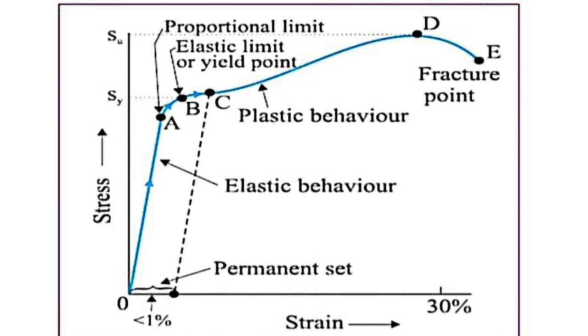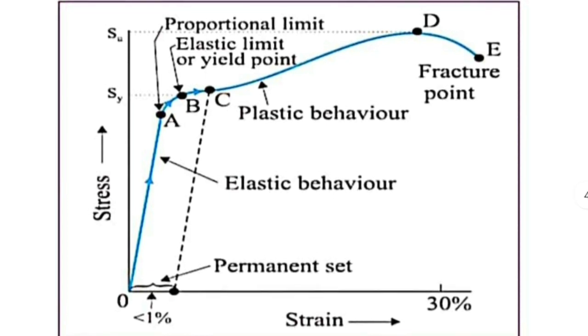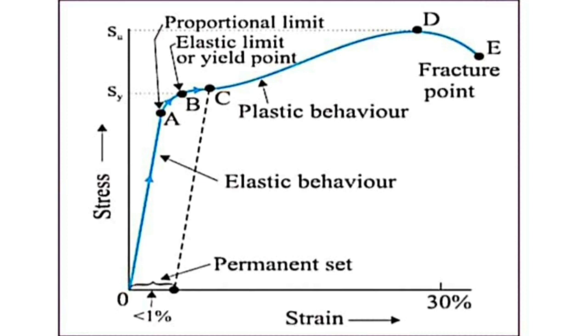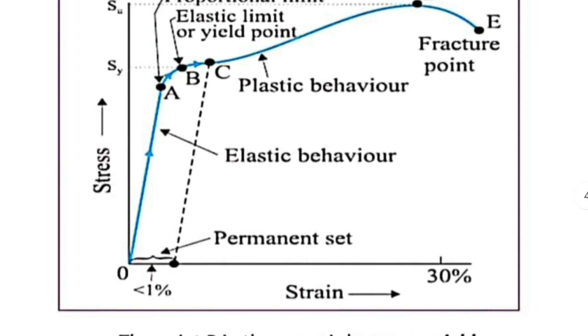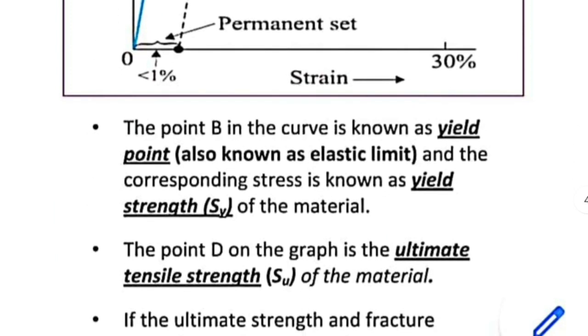So we have discussed many terms in between: proportional limit, elastic limit or yield point, and we have discussed the fracture point also. Now we have one more point here, that is D. We said up to D, if we increase the stress, strain also is increasing. So the stress corresponding to that point D is called the ultimate tensile strength.